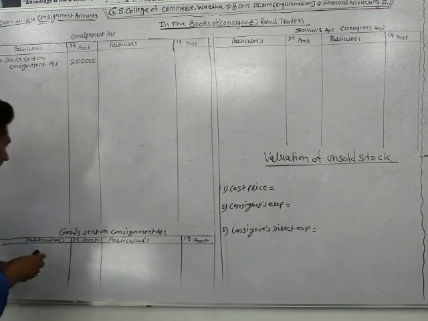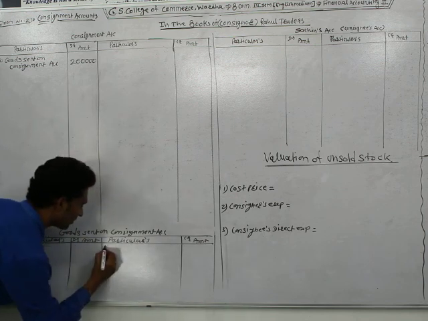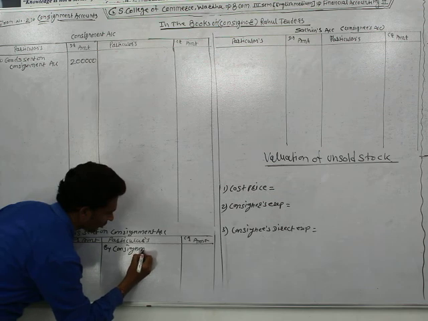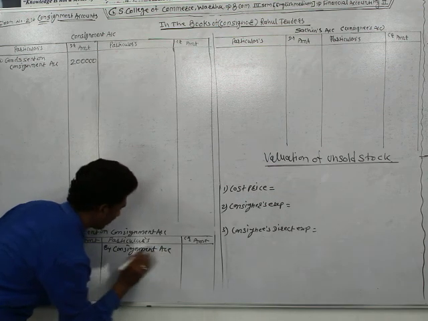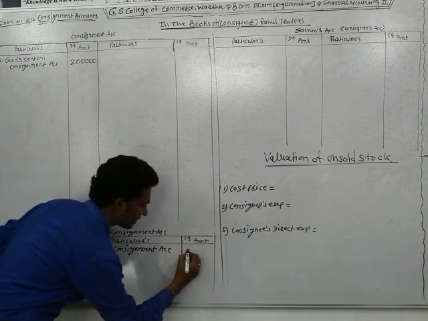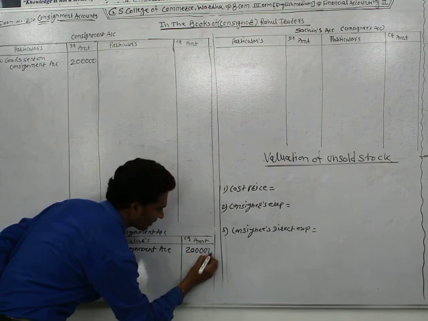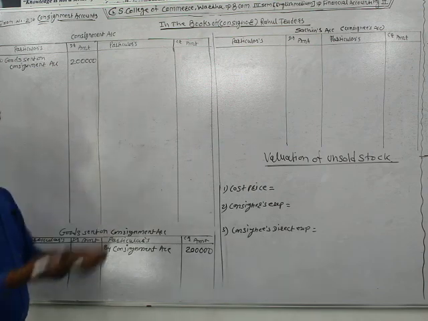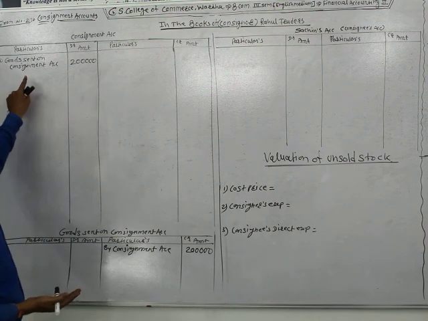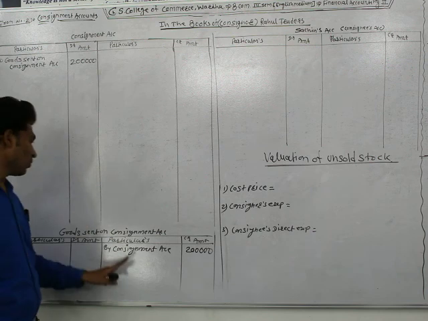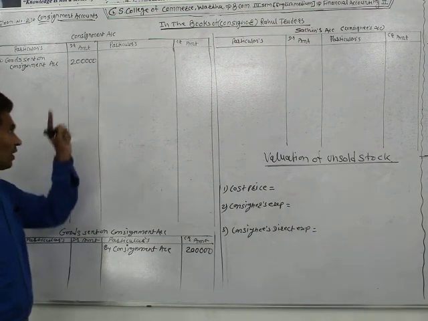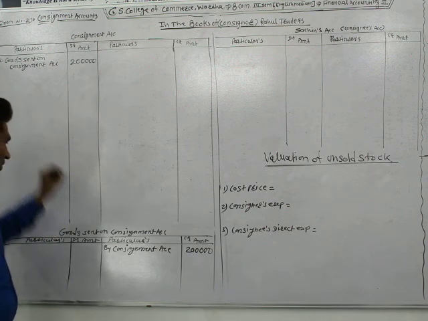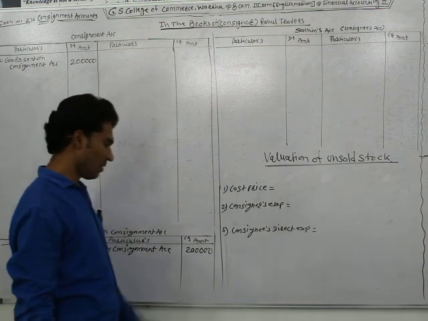And write at the credit side of the goods sent on consignment account, by consignment account. Okay, this is the compulsory transaction. In every consignment it is the first transaction. The consignor sends the goods to the consignee, at that time it passes the journal entry consignment account debit and goods sent on consignment account credit. Rahul Traders consigned goods costing rupees 2 lakh, so it debited the consignment account and credited the goods sent on consignment account.